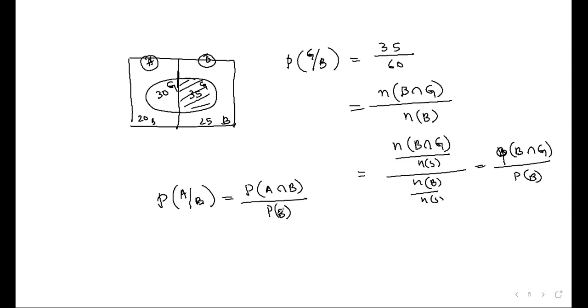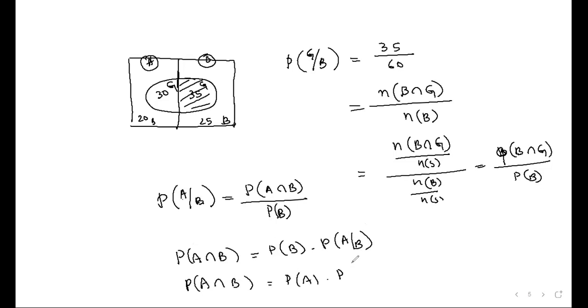Is it okay? Yes, sir. Cross multiply, you get what you wanted. Probability of A intersection B is probability of one of the event, probability of A given B. Or it can also be written as, depending on which is the first event. Suppose A is the first event, you can also write it as probability of A into probability of B given A.